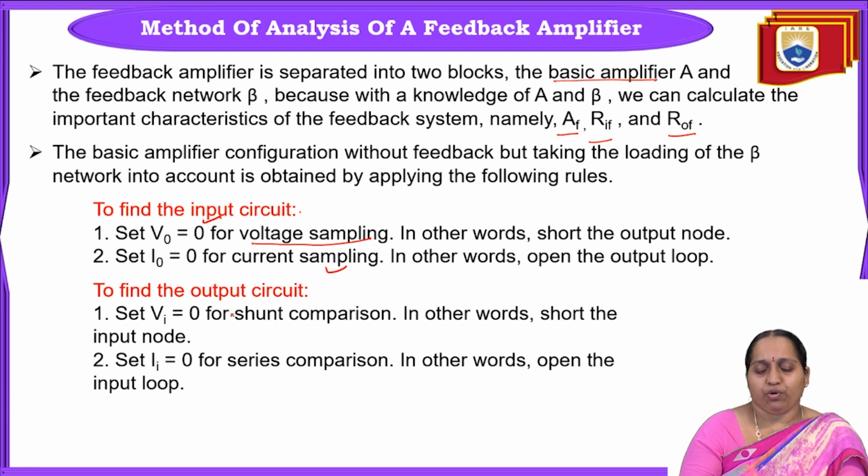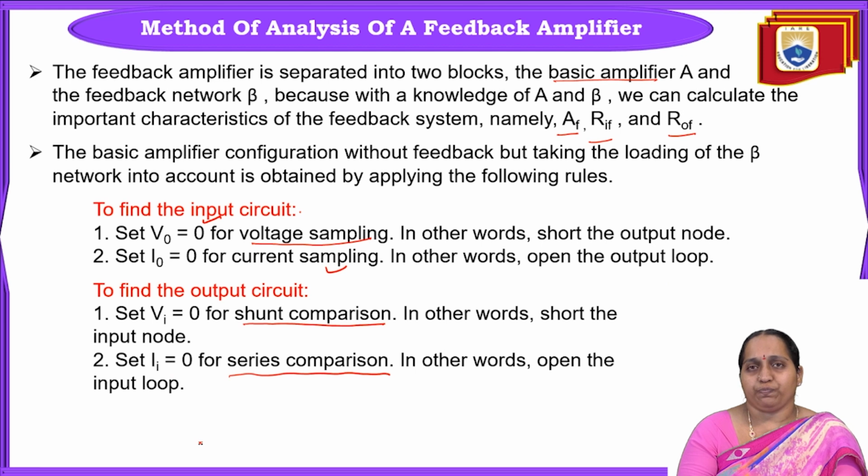Now if you want to find the output circuit, we will set Vi equal to 0 for shunt comparison. Shunt means it could be voltage shunt or current shunt. If it is series comparison, we will set Ii equal to 0.